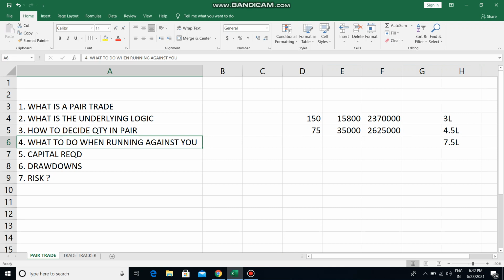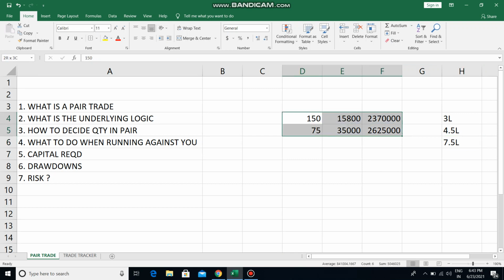But sometimes when the market is trending, right, so for example, Nifty is running up and Bank Nifty is not going up, you short Nifty and you buy Bank Nifty, and let's say Nifty keeps on running for the next 2 hours, 3 hours, 1 day, 2 days. Your pair will start giving notional loss. So what I typically do is I start averaging. So if I have got 30 lakh capital, right, I'll start taking position with 2 lots Nifty, 3 lots Bank Nifty first.